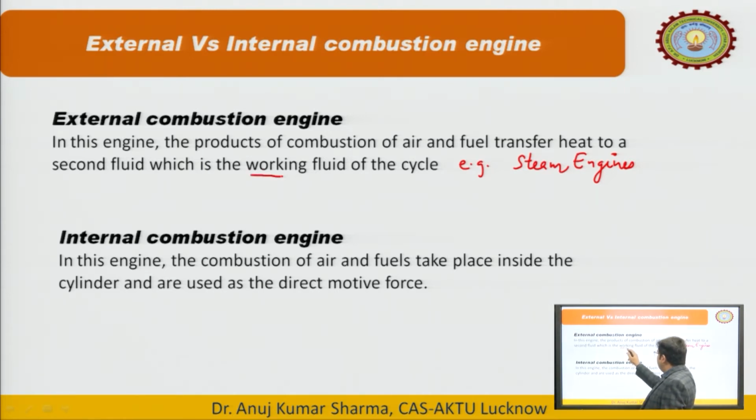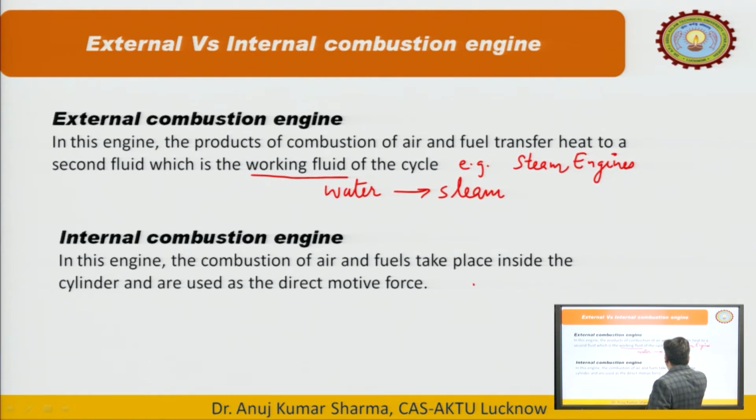In this steam engine, what is the working fluid? In most cases it is water. We transfer the heat which we get after the combustion of fuel to the water, and by the absorption of that heat, this water converts into steam.